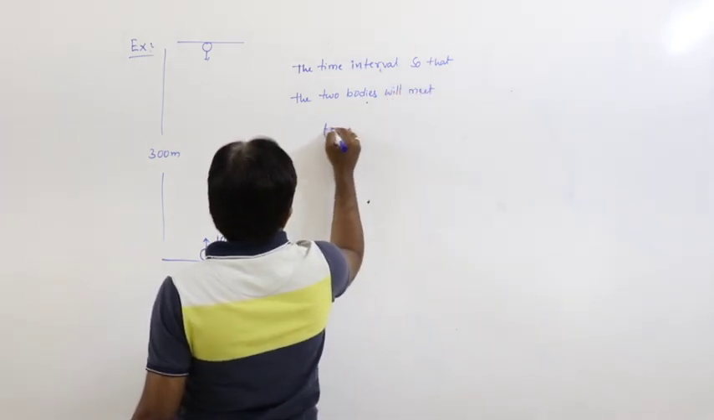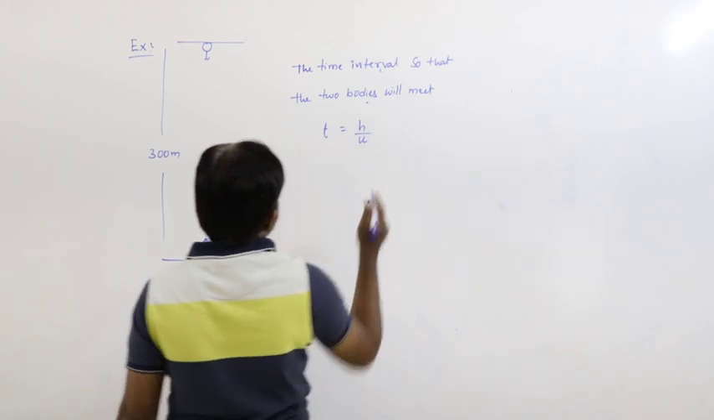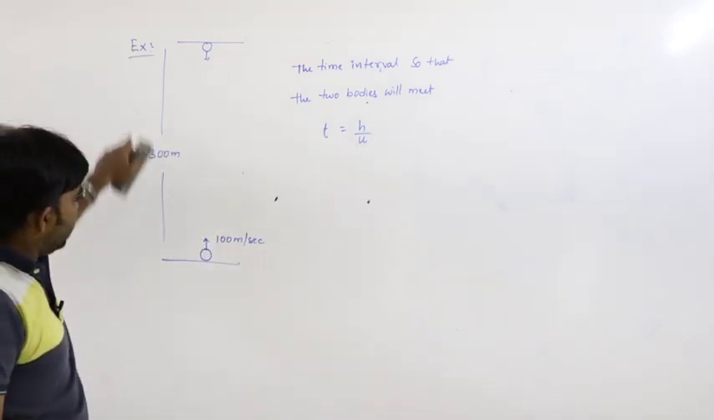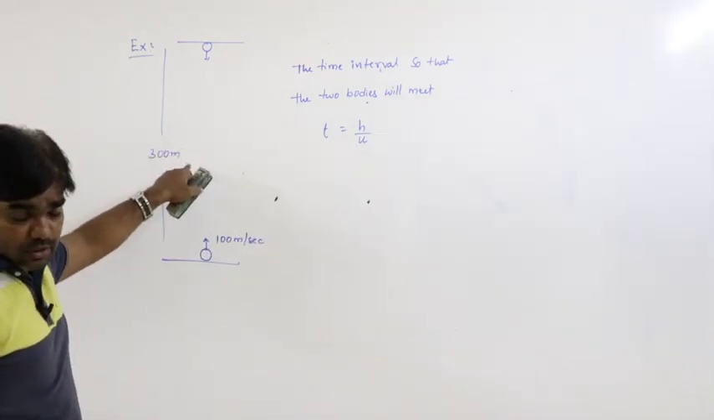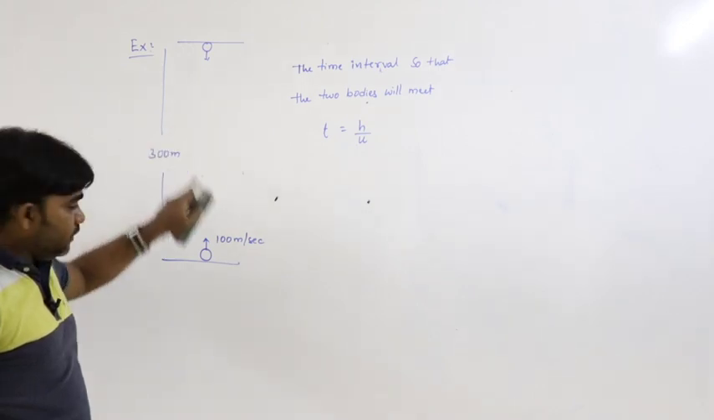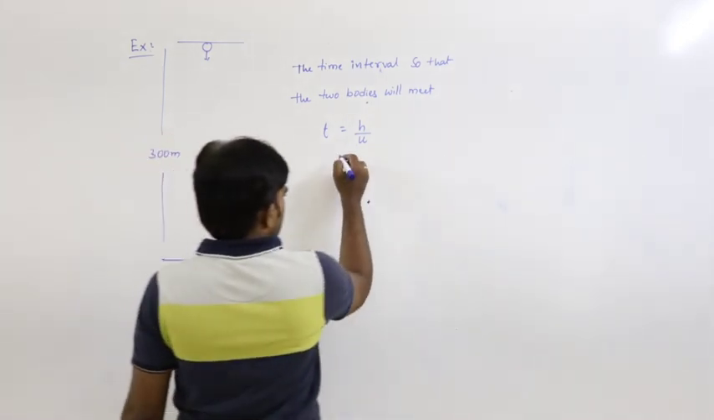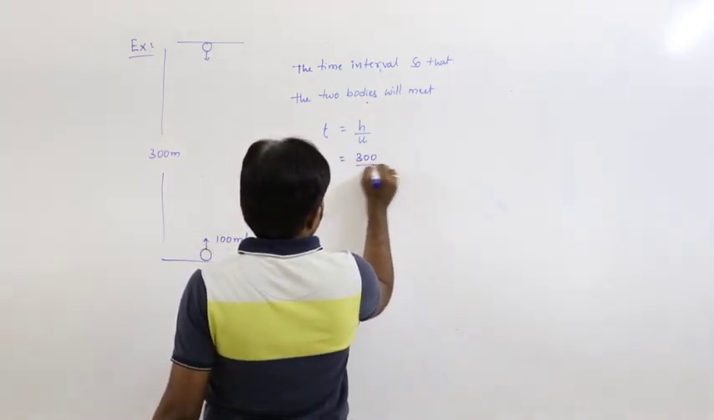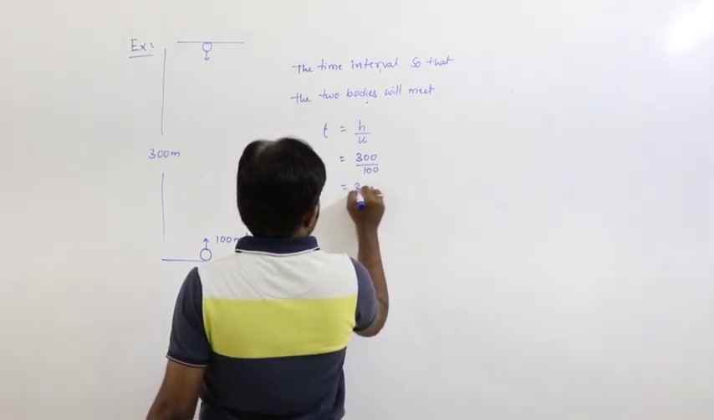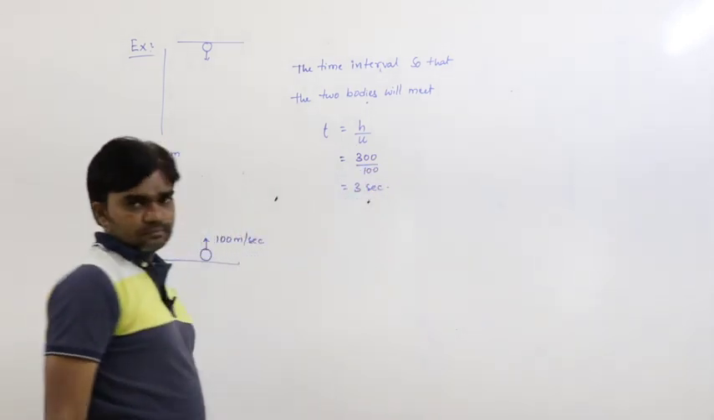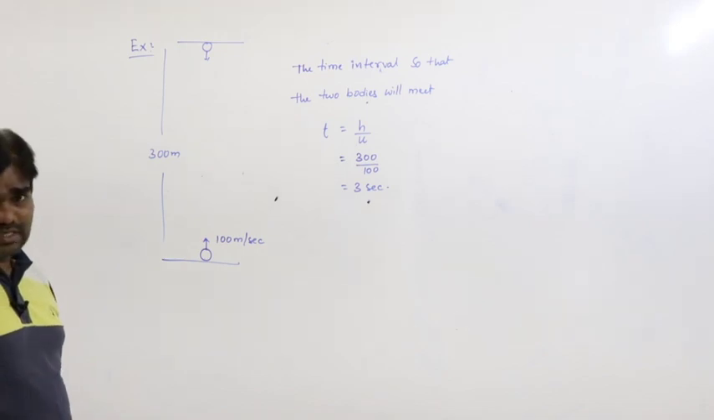Just now we calculated t equals h by u, the total height of the body dropped divided by the velocity of projection. So t equals 300 by 100, that is equal to 3 seconds. t equals 3 seconds.